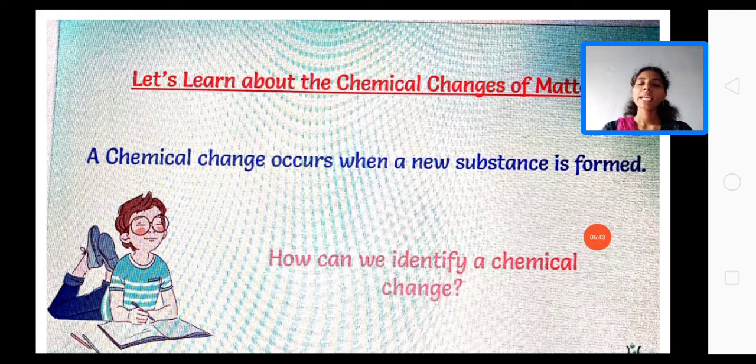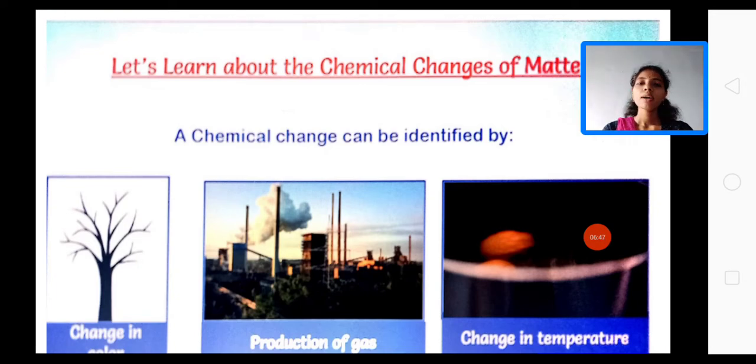Now how can we identify a chemical change? See here: change in color, production of gas, change in temperature. All these are the indicators to identify chemical changes.